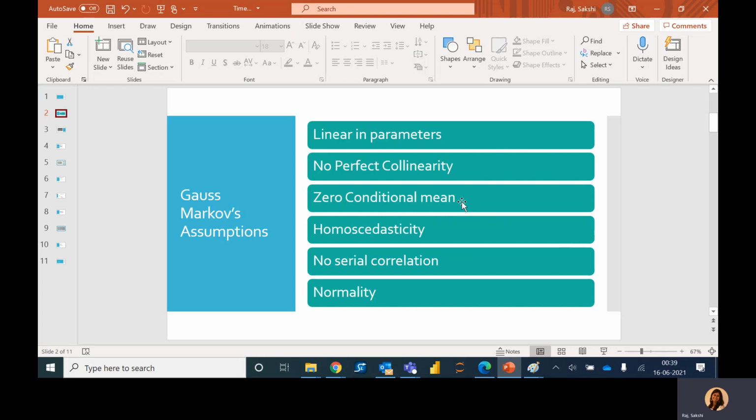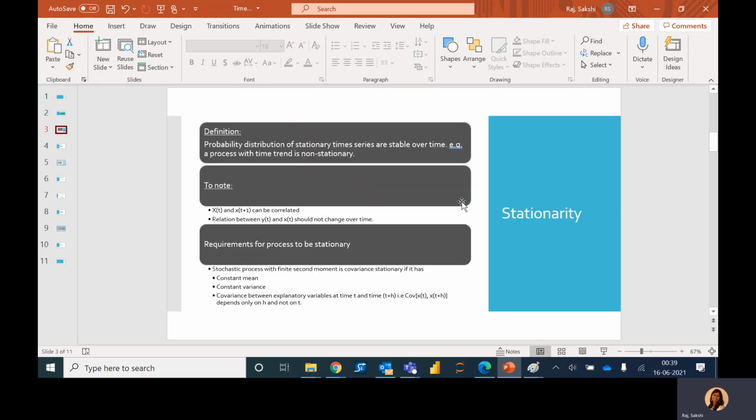The consistent estimates that we get from the weaker assumptions are also asymptotically normally distributed. And the usual OLS standard error, t stat, and F stat are also asymptotically valid. So that was all about assumptions.